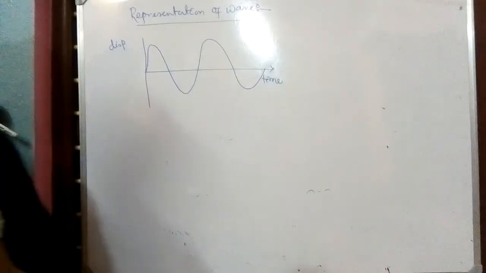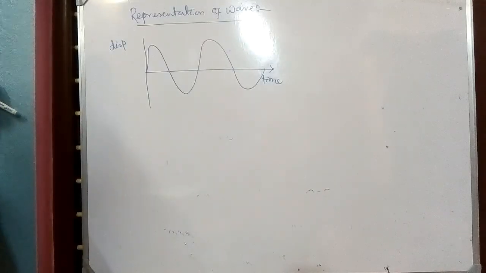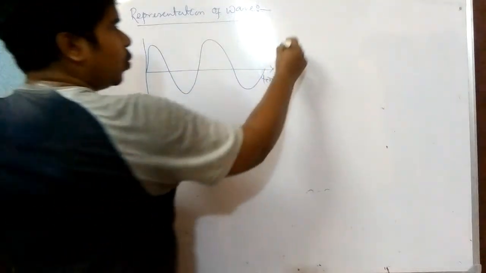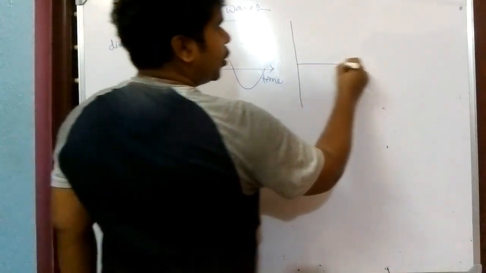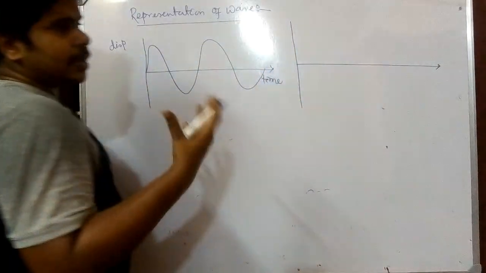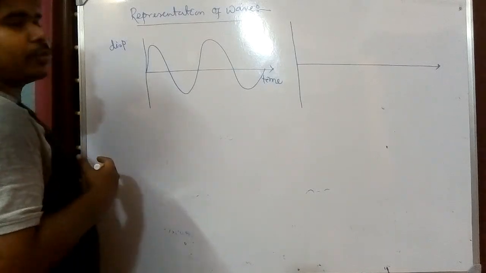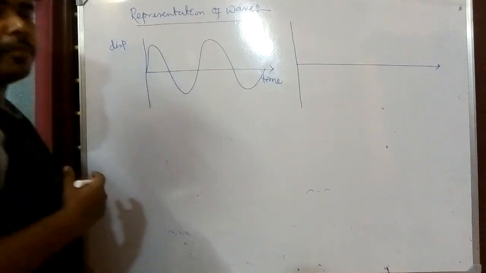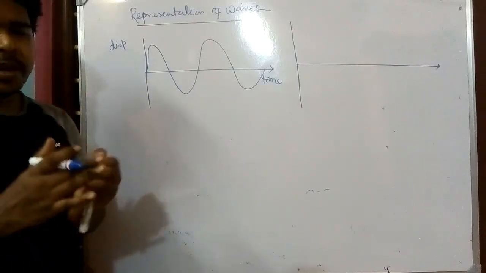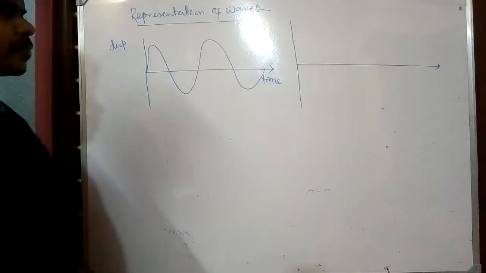Now you might be telling me, sir, that is a displacement you have shown here of the particles for transverse wave only. So what will happen for the case of longitudinal wave? When we have to draw the displacement time graph for a longitudinal wave, compression and rarefaction occur.